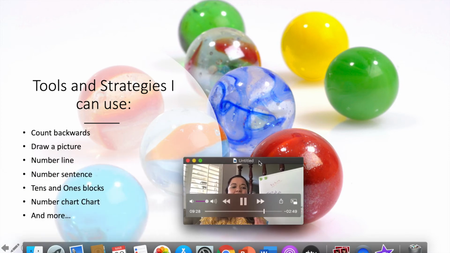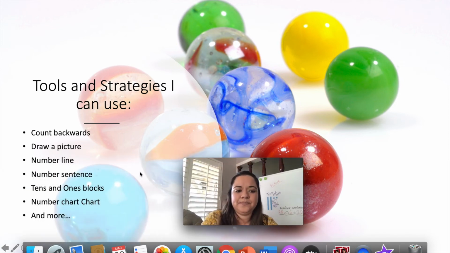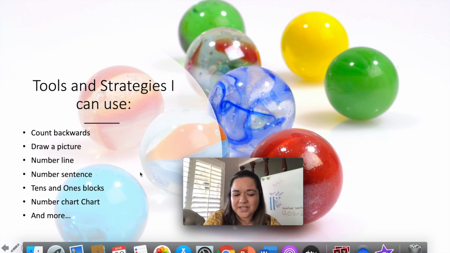You can use counting backwards. You can draw a picture. You can use a number line. You can use a number sentence. You can use 10s and 1s. You can use a number chart. If you don't have one, you can make one, right? And many more. You can use any of the tools and strategies that we've learned so far to solve it.